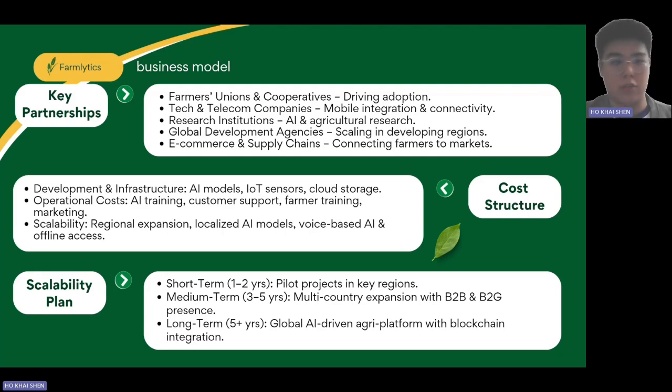Okay, next we'll talk about our cost structure. So basically, we need to allocate costs to three different parts of our solution. First one is development and infrastructure. We need to develop our AI models and machine learning models, and to develop our data collection infrastructure such as IoT sensors and mobile applications, and also our cloud storage.